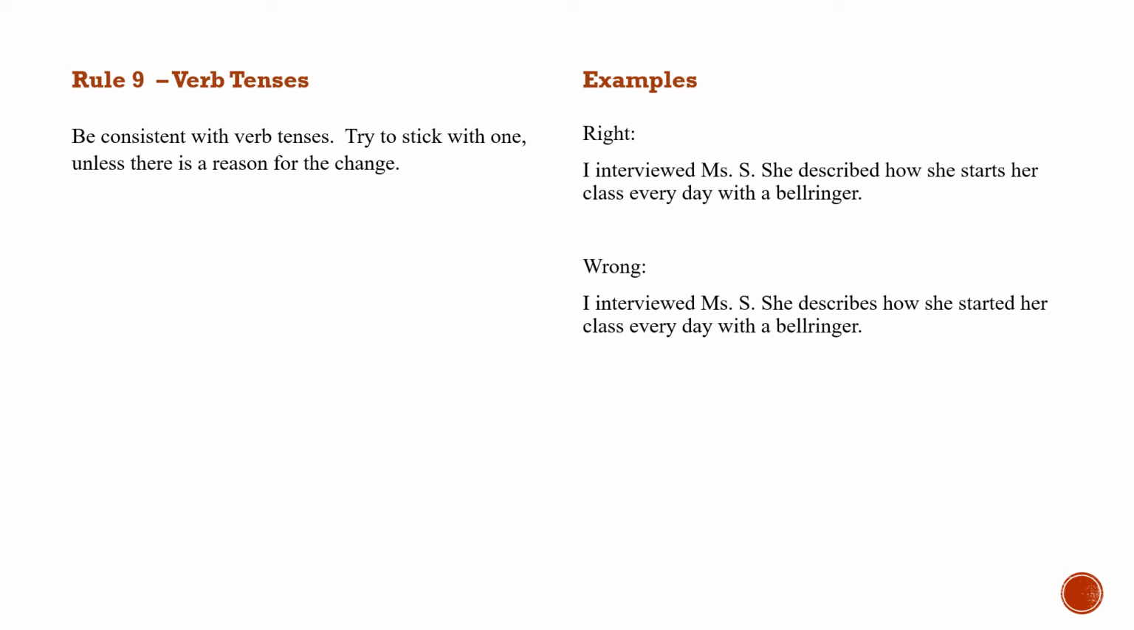A wrong sentence or two to write would be, I interviewed Ms. S. Past, we're good. Then she describes how she started her class every day with a bell ringer. Well, describes, we suddenly switch to the present tense, but our interview is still in the past, so that doesn't make sense. And how she started her class every day, she's still starting her class, so again, past tense there doesn't make sense. The rule is generally if you do an interview, most things are written in the past tense, unless the interviewee is talking about something they're doing in an ongoing manner.